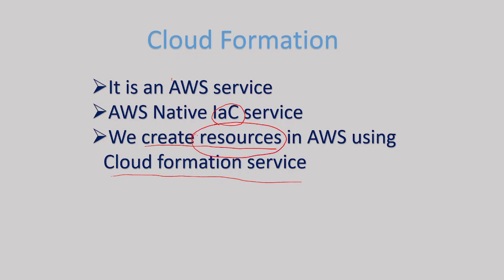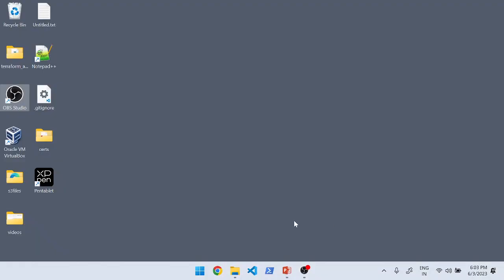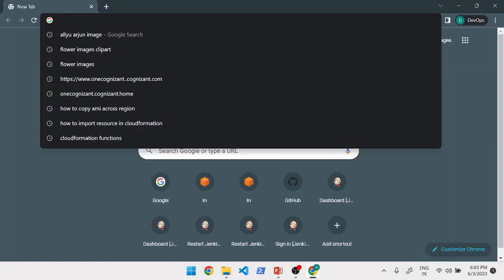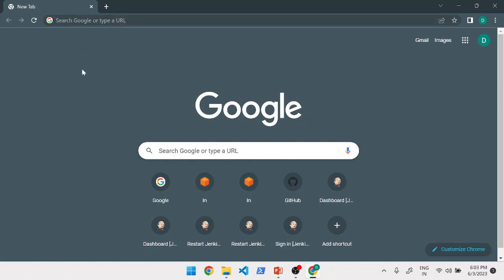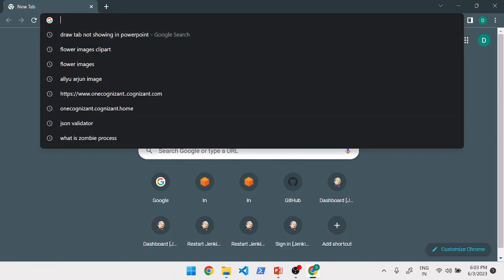Okay, let's understand this resources concept. This is a general term, not related to any particular technology like AWS, Azure, or any other. Let me log into my AWS portal.